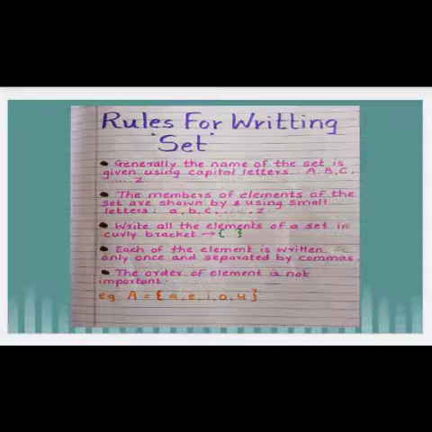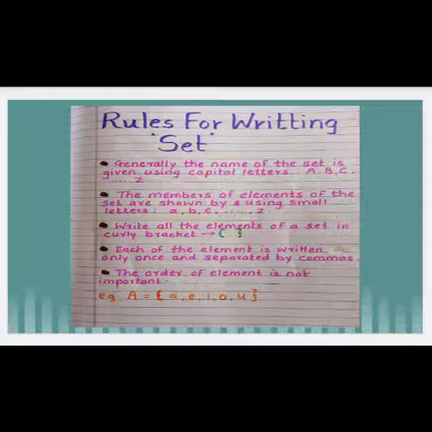Again, we can use any letters from A to Z for that, only it should be small. Next, write all the elements of a set in curly brackets as I have shown on the slide. Each element is written only once and should be separated by commas. Last, the order of the elements is not important.